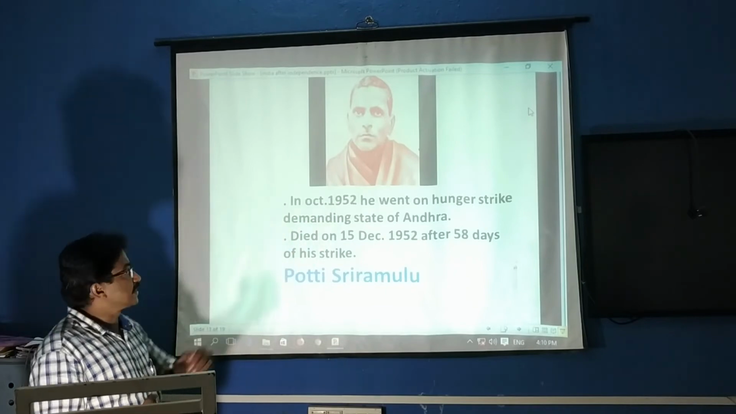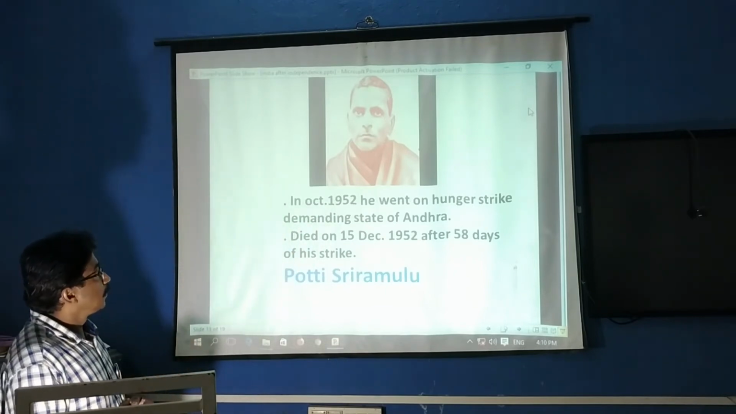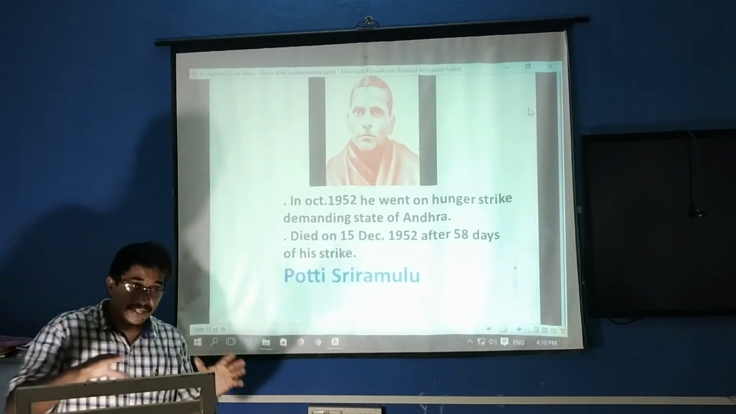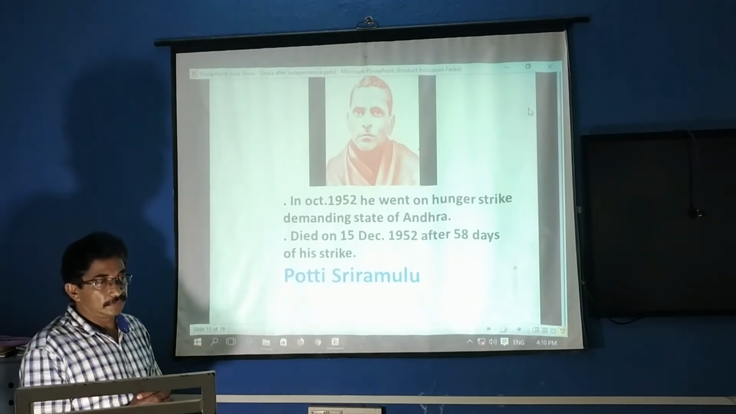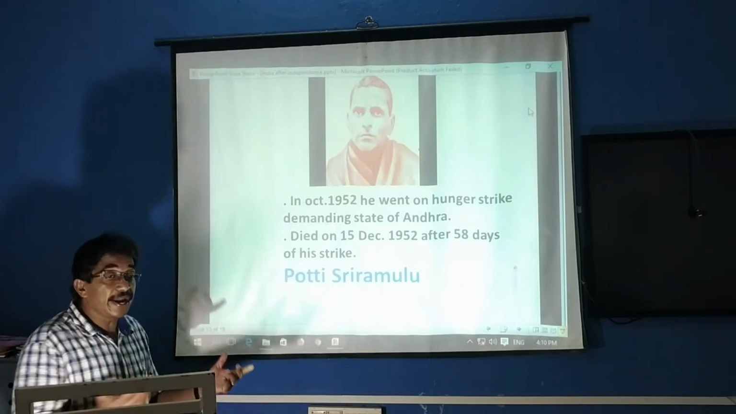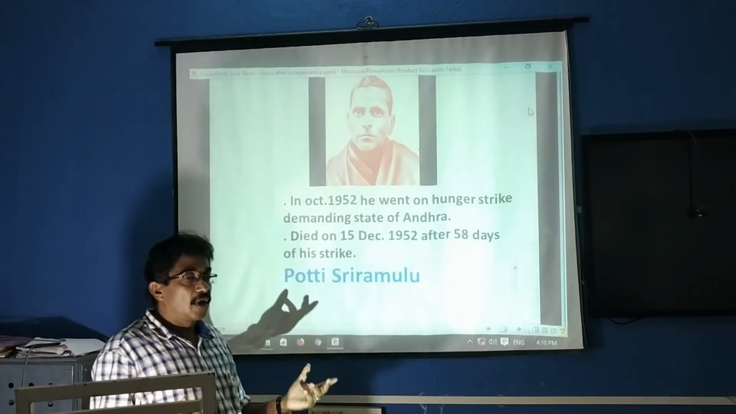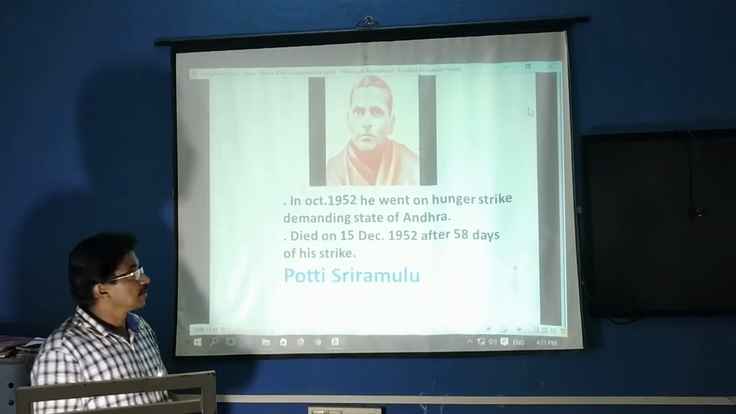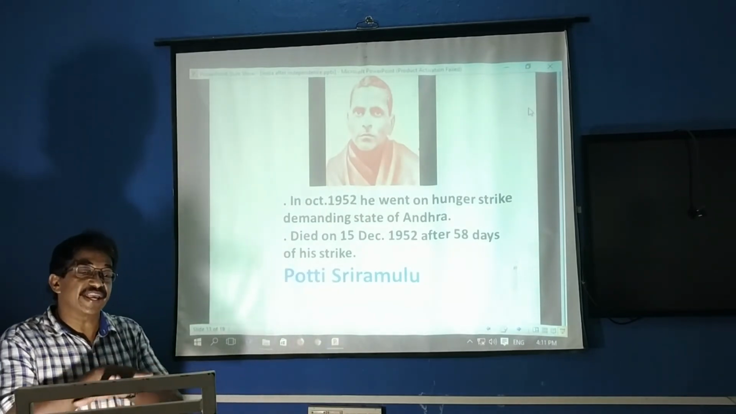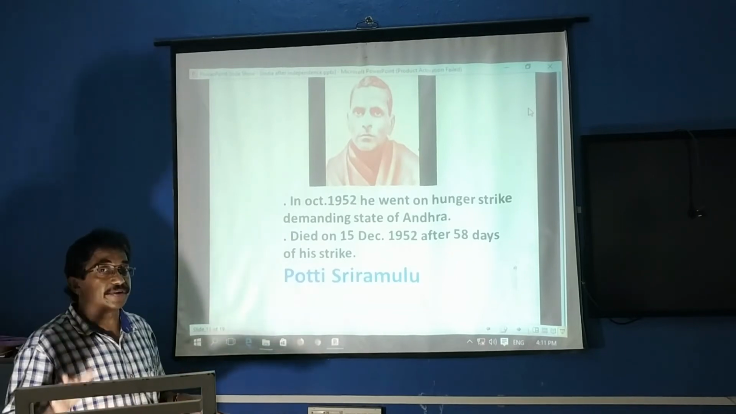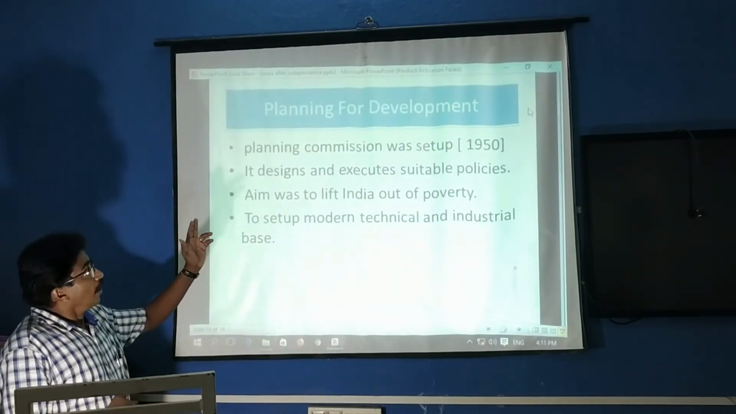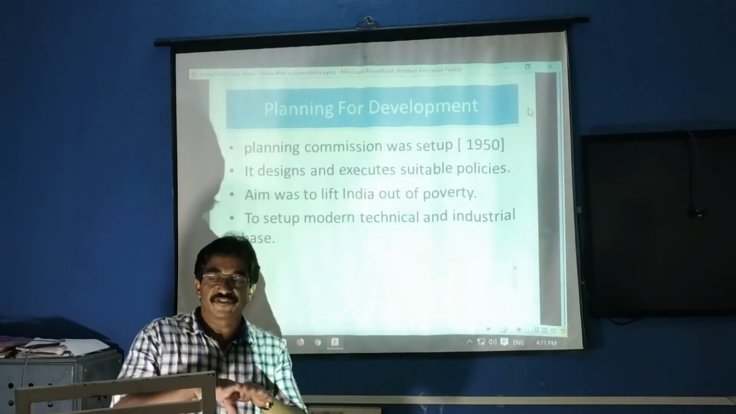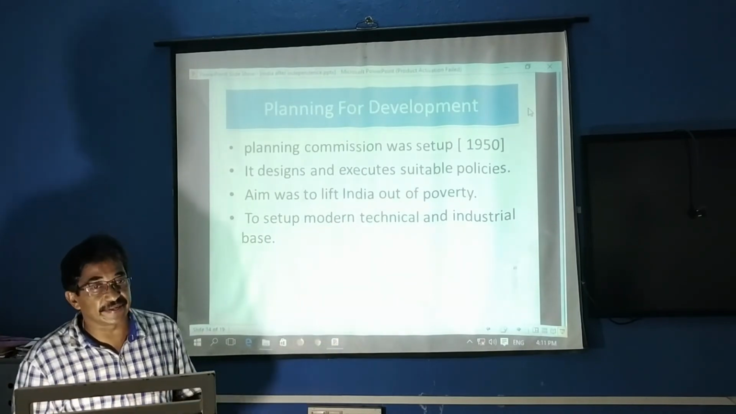In this picture we can see October 1952. Potti Sriramulu went on a hunger strike to get Andhra Pradesh for the Andhra people. He died on 15th December 1952 after 58 days of fasting. But after that, Andhra Pradesh was created. After that, Kerala, Karnataka, Tamil Nadu, and the Hindi states were all formed, which you have studied already.